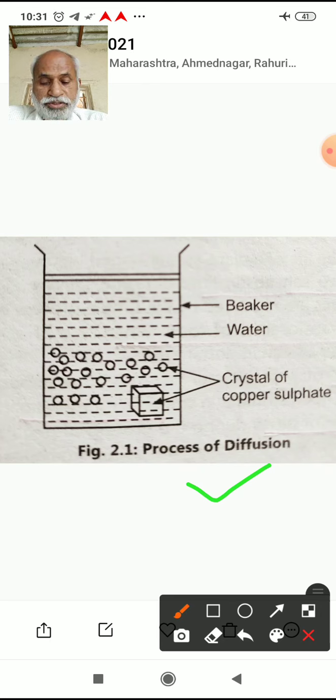Once again, the definition: diffusion means the movement of molecules from high concentration to the region of their low concentration due to their inherent kinetic energy till they get distributed uniformly until a dynamic equilibrium is established. Or a simple definition of diffusion is the movement of particles or molecules from a region of higher concentration to the region of their lower concentration.